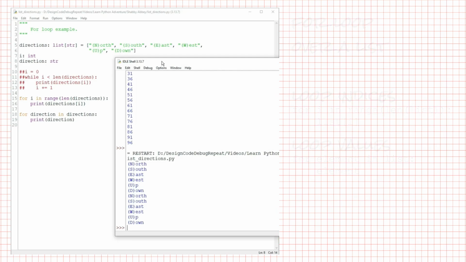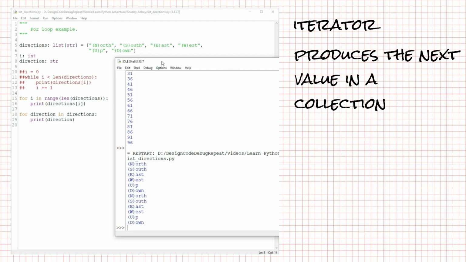Now let's talk about how for loops work. A for loop relies on something called an iterator. An iterator is an object that can produce values from a collection, one at a time, in order. You can think of it like a bookmark in a list or another kind of container. It starts at the beginning and, each time you ask for the next item, it returns that value and moves the bookmark forward. Once it reaches the end, it signals to the for loop that there's nothing left, and the loop ends.